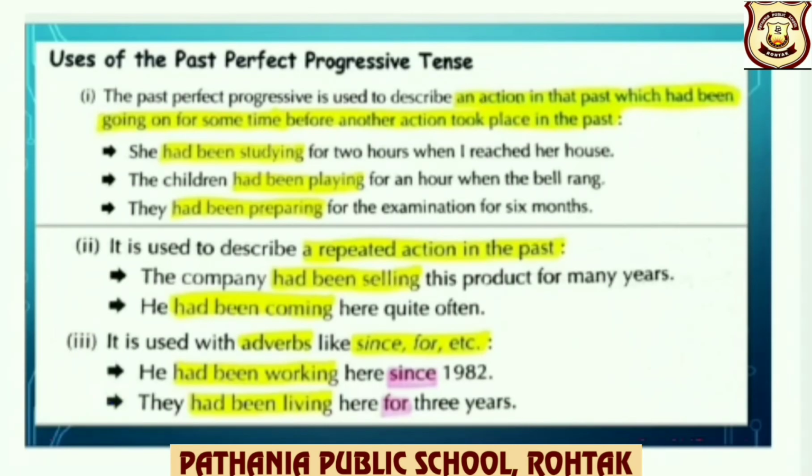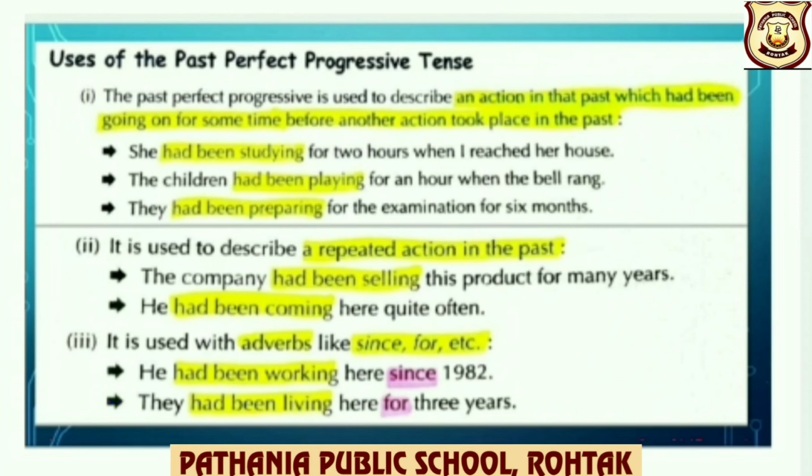Uses of past perfect progressive tense. It is used to describe an action in the past which had been going on for some time before another action took place in the past. Example: she had been studying for 2 hours when I reached her house. So, had been studying is the action in the past which had been going on. What was going on? Had been studying for some time.